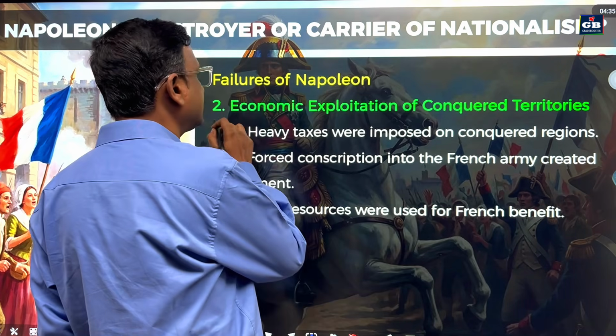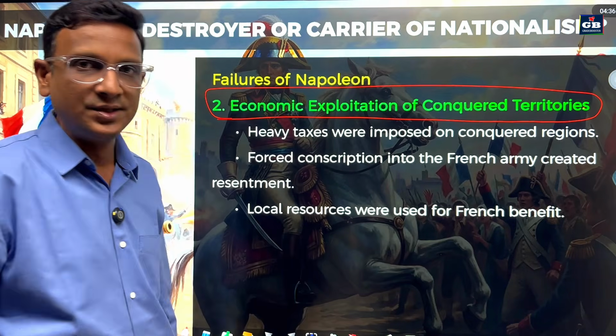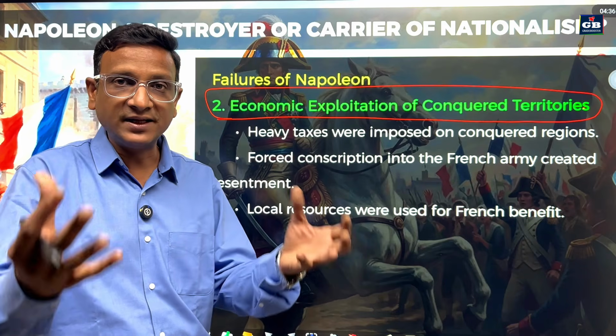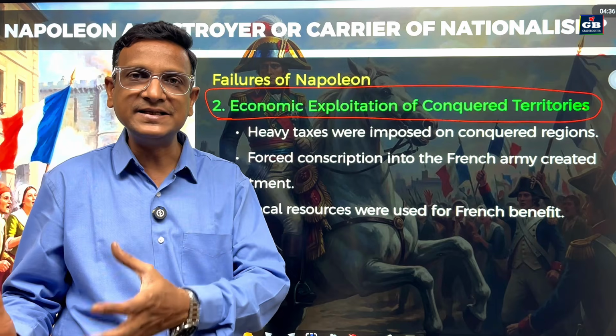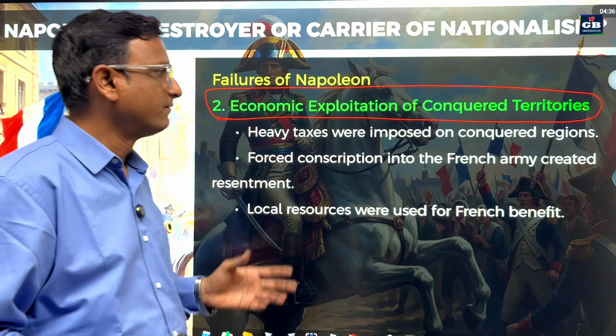Any other failures? Yes, economic exploitation of conquered territories. Napoleon was conquering territory by territory in Europe, and whatever resources were found in those new territories were mobilized to France, for the development of the French nation.